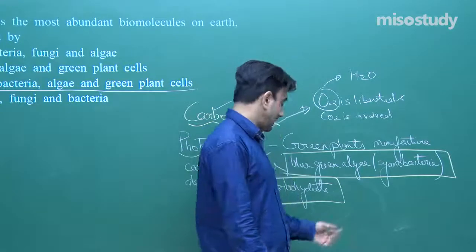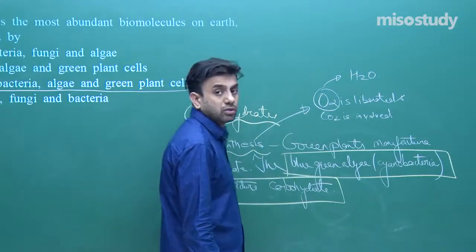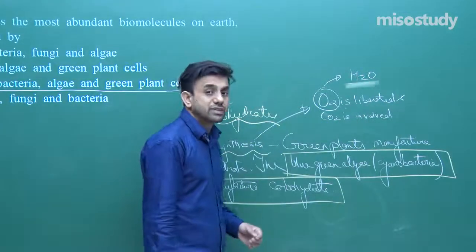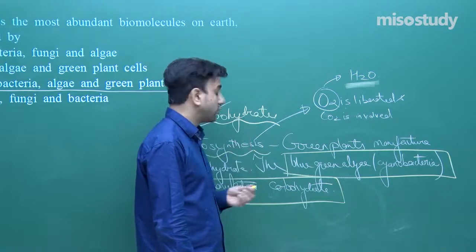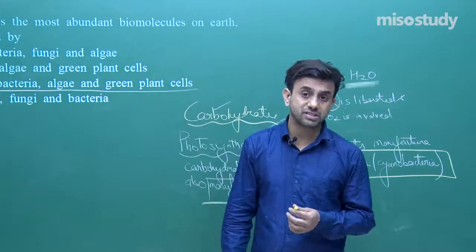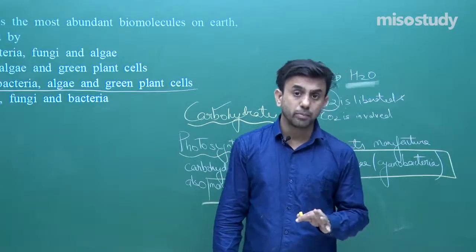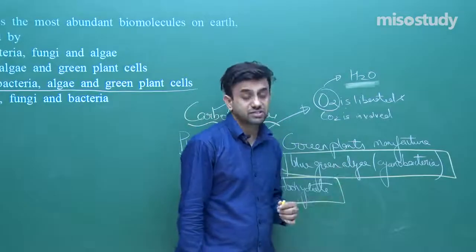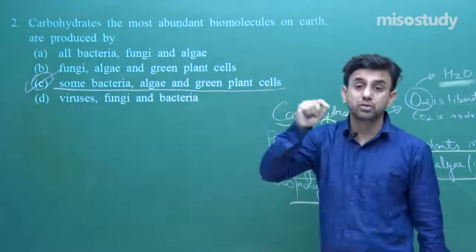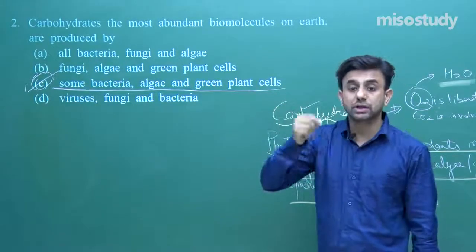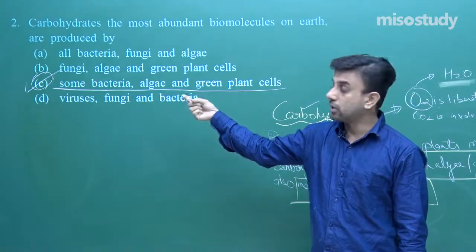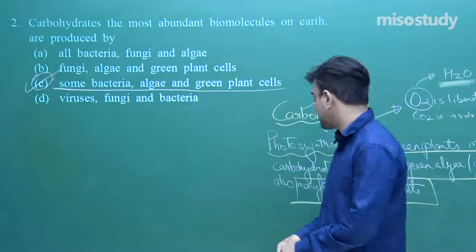So water is the main source of oxygen in photosynthesis. But in Rhodopseudomonas, a bacteria which is performing photosynthesis, there is no release of oxygen, because water is not available as a source. So this is the correct option. Carbohydrates, the most abundant biomolecules on earth, will be produced by all those having the green pigment chlorophyll, like the green plants, the algae, the blue-green algae, cyanobacteria, as well as some bacteria.